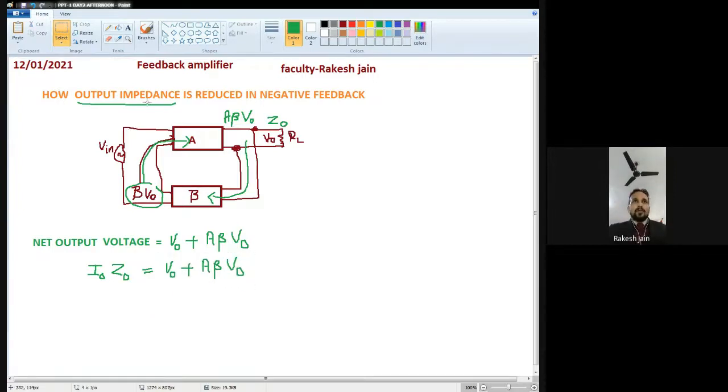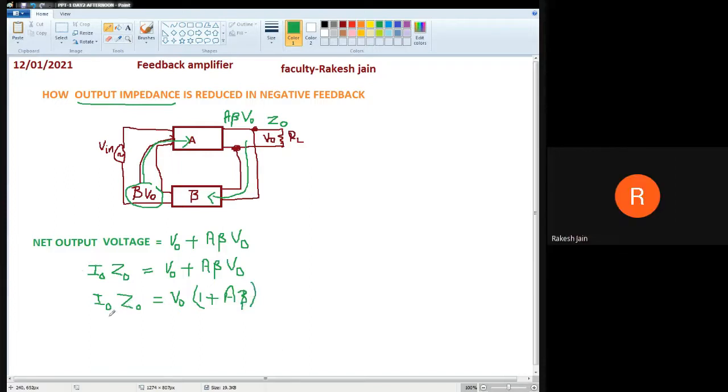From the right hand side, V0 is common. In the bracket, you write 1 plus A beta. So I0 Z0 is equal to V0 multiplied by 1 plus A beta. The negative feedback will reduce the impedance.